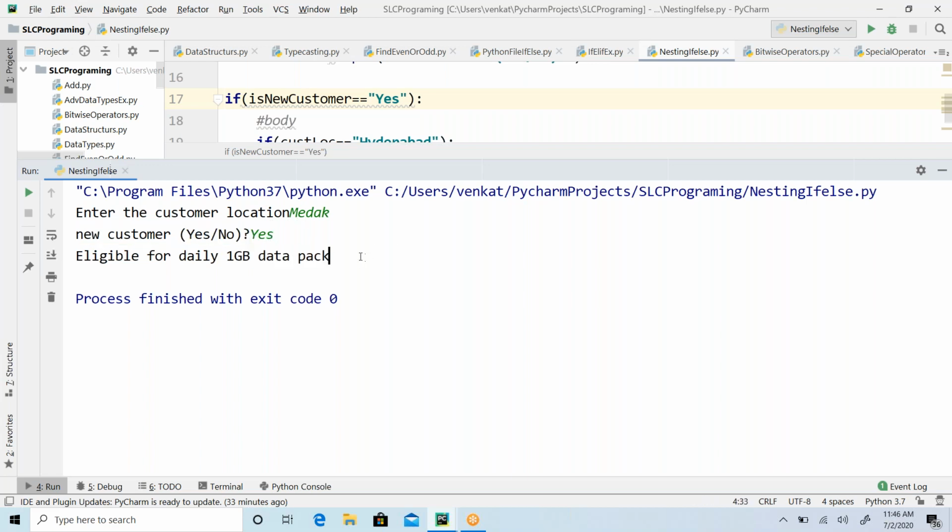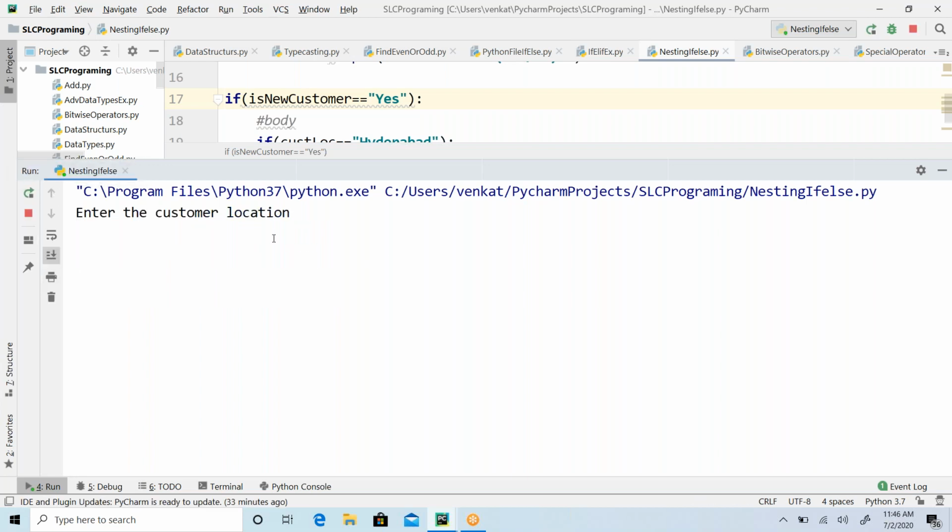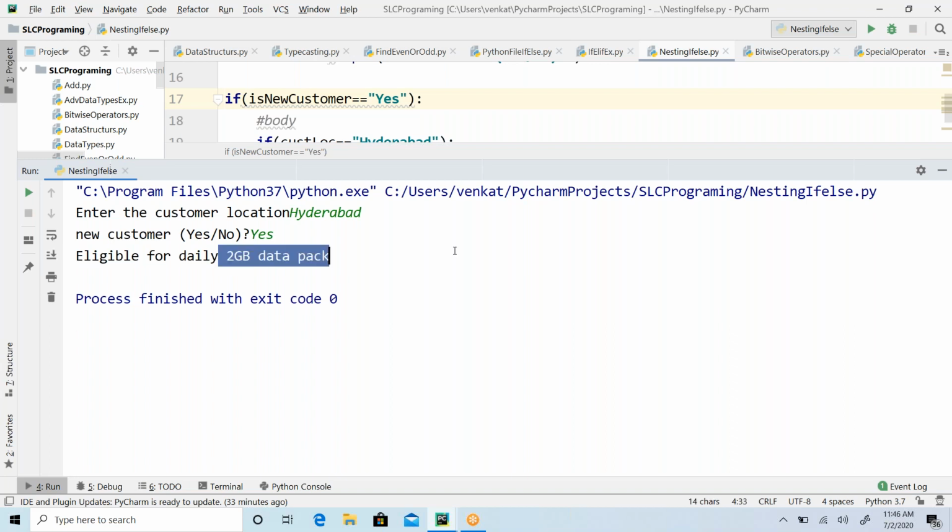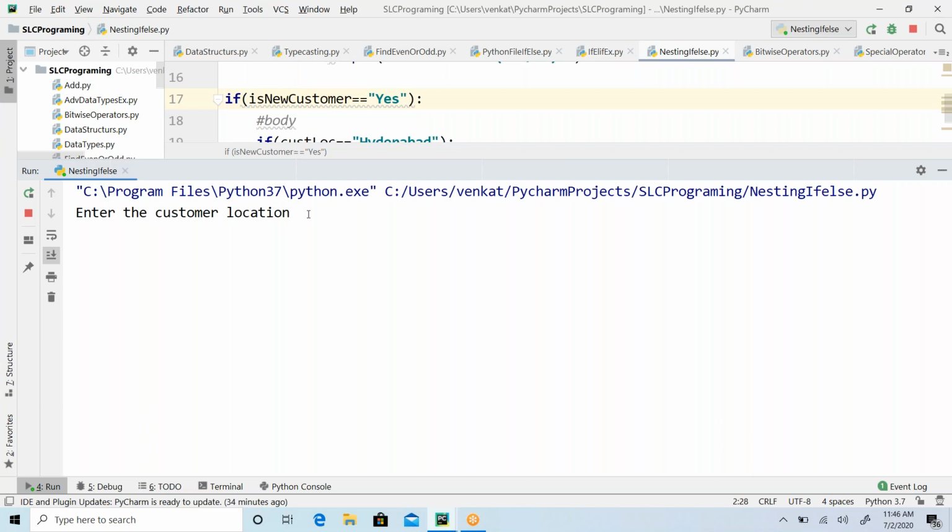If he is in Hyderabad, then he would be eligible for what? The 2 GB data pack. So say for example location, I'm entering Hyderabad. He's a new customer, then he is eligible for what? The 2 GB data pack.